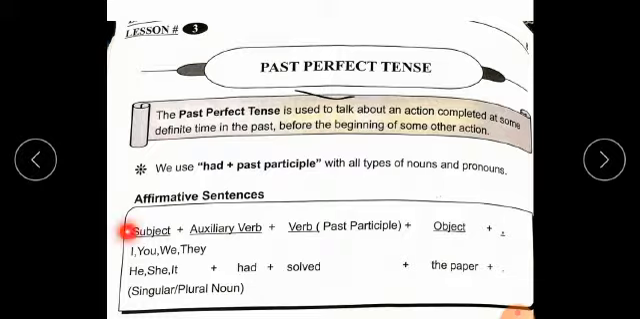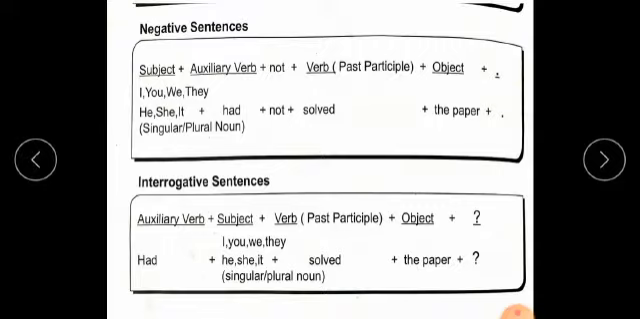We already know the definition of subject and object. For example, she had solved the paper. Full stop. In a negative sentence, the structure will be subject plus had plus not plus past participle plus object. Students, we add just not after the auxiliary verb had in our sentence. In negative sentence structure, we add just not after the auxiliary. Then the other structure is the same.